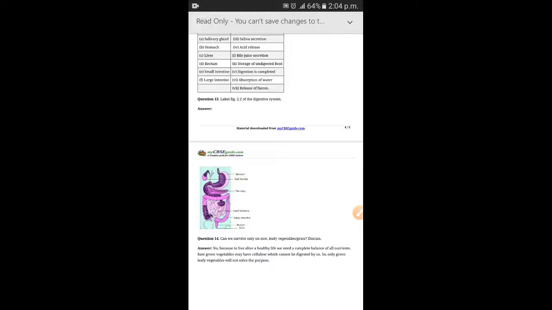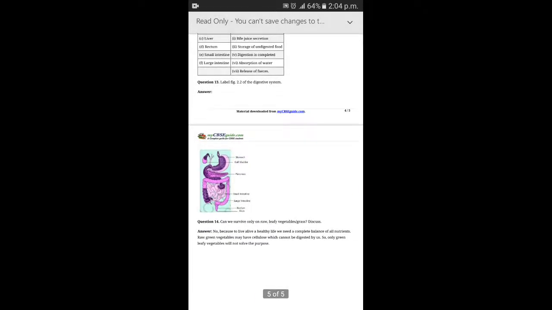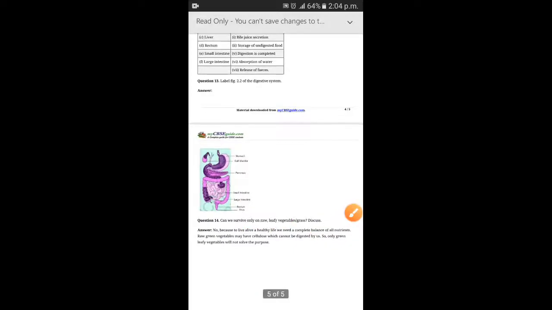Question number 14, can we survive only on raw leafy vegetables? Grass, discuss. So students, you all know that we cannot survive only on raw leafy vegetables, because to lead a healthy and balanced life, we need a balanced diet. We need a complete balance of all the nutrients. We cannot survive only on eating raw vegetables, because raw green vegetables may have cellulose, and this cellulose is not digested by human beings, right? This cellulose is only digested by ruminants. What are ruminants? Ruminants are the grass eating animals like cow, sheep, deer, etc.